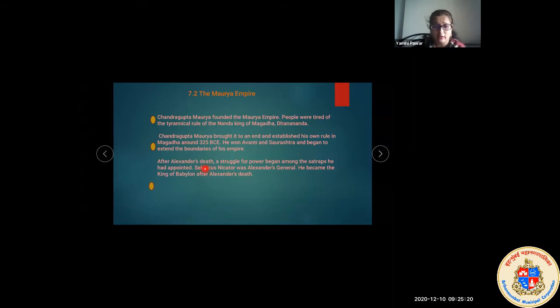Now, looking at the third point, Seleucus Nicator was Alexander's general. He became the king of Babylon after Alexander's death. He was a very good general of Alexander. He had more knowledge than the other members, and he became king of Babylon immediately after Alexander's death, as I told you. Let's look at the next slide now.